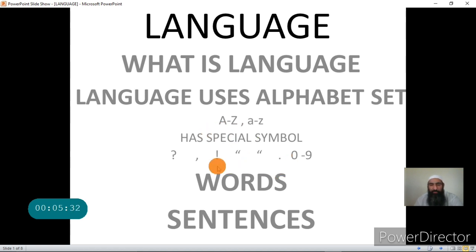Now the words are arranged in different orders to form the sentences. So initially we had an alphabet set. We used the alphabet set to form the words, and words are arranged to form the meaningful sentences.